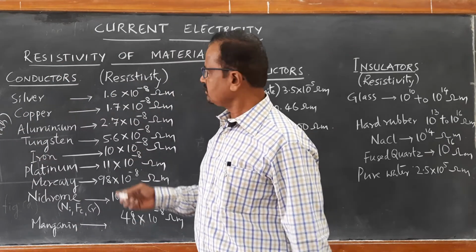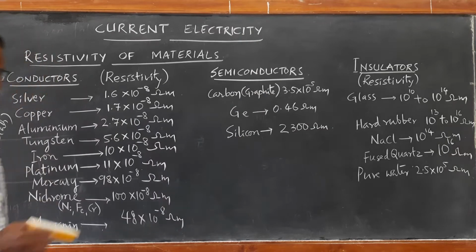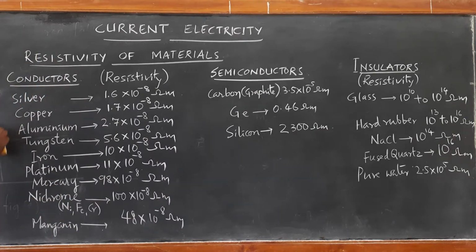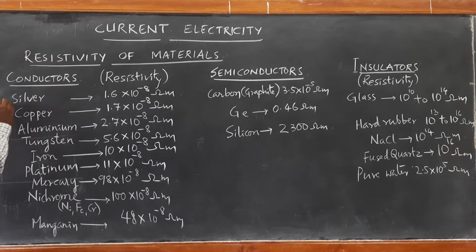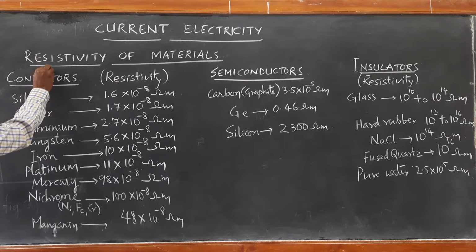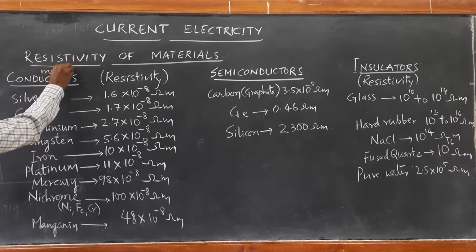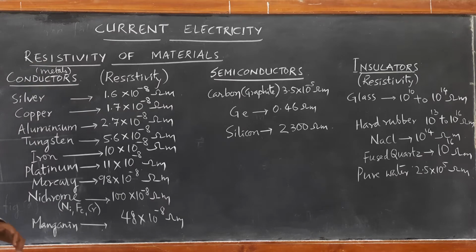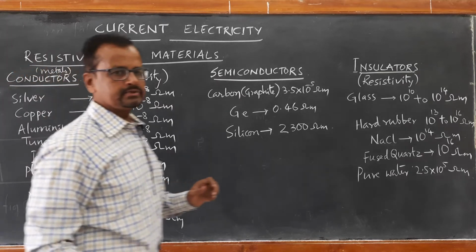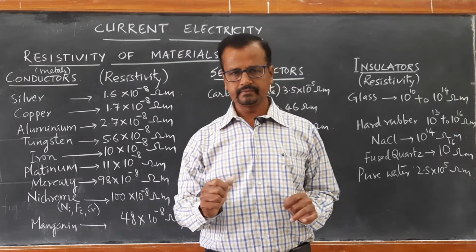Metals are all good conductors of electricity. Since they are good conductors, the resistivity value is very low.